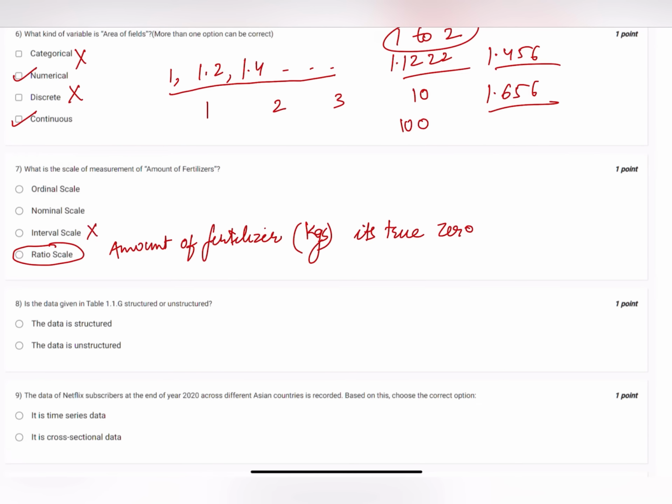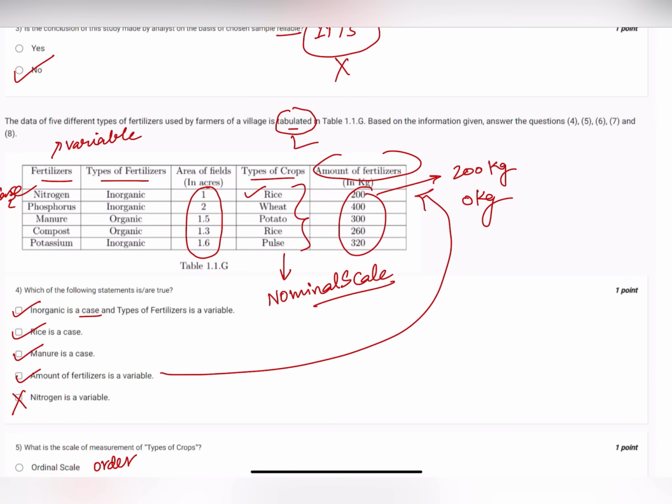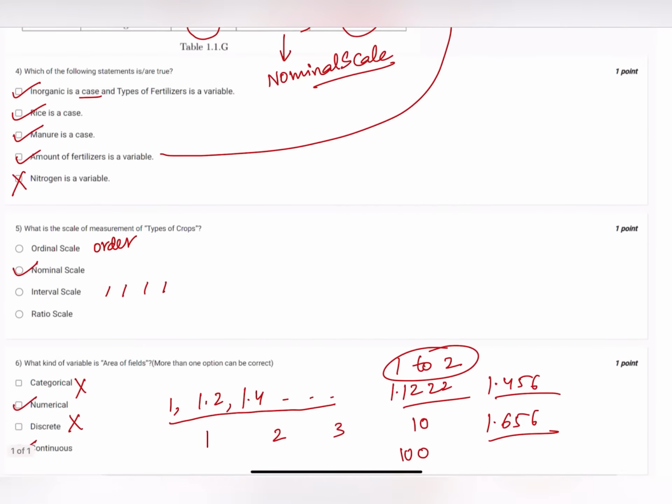It's not an interval scale, not a nominal scale, and not an ordinal scale either. If it had been a multiple choice question, then yes, ordinal scale could have been taken into consideration, but since there's only one correct option in this question, it's a ratio scale. In the given data, 1.1 G, that's the table we are talking about above, is it structured or unstructured? See, before starting this question, I deliberately told you to keep in mind that it's tabulated data, and all the variables have been tabulated properly, so it's structured data.